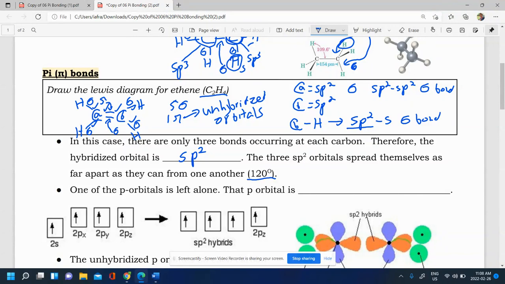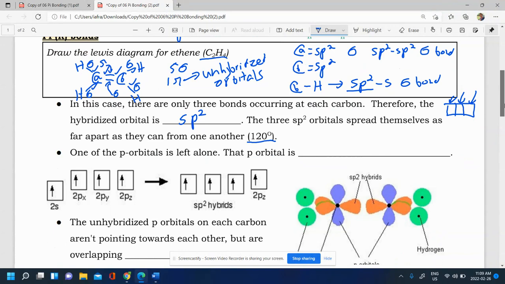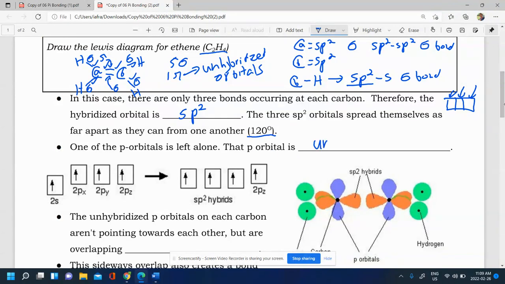Now, these sp2 hybridized orbitals are going to be involved in the sigma bond formation. Now, you'll notice that I said sp2 here. Don't forget that p has 3 orbitals, right? Remember, you have a box like this. P has 3 orbitals. There's P, P, and P here. So that means there's a P missing, right? There's a P not participating in the hybridization process. So one of the P orbitals is left alone, which means that it is unhybridized.